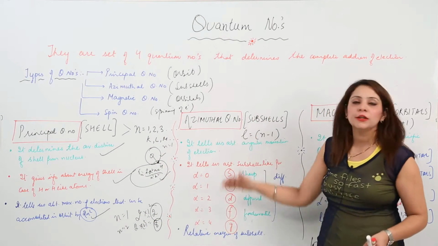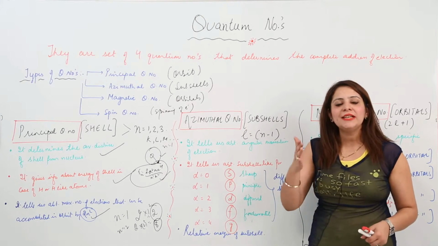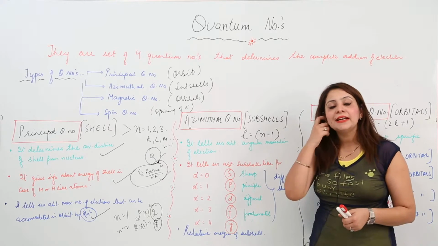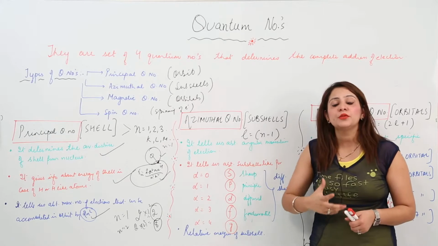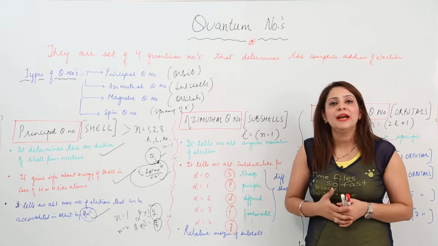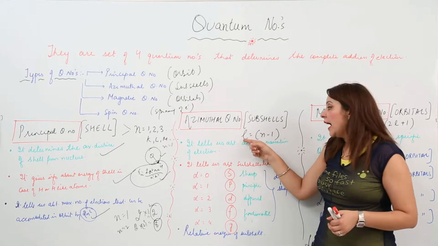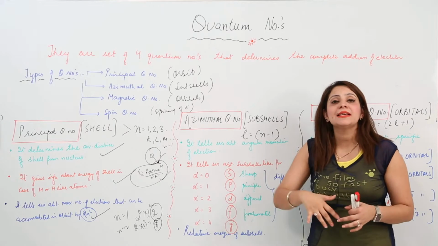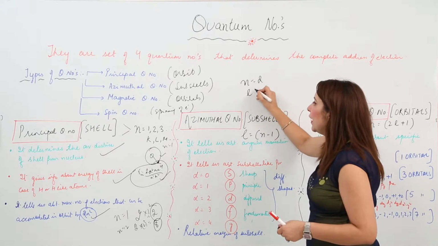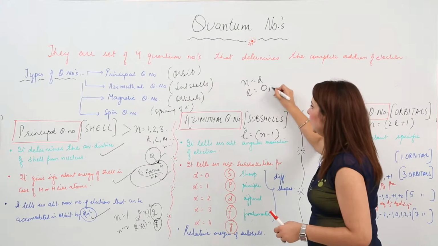Second is the azimuthal quantum number. As I told you, it came from the fact that each spectral line is formed of many fine lines. That indicates that they possess different angular momentum and different energy. That is why they are found at different places, and we see that each spectral line is formed of many fine lines. It is denoted by l, right? And its value is always 1 less than n. For example, if n is equal to 2, l is always going to be n minus 1, so it will be 0 and 1.